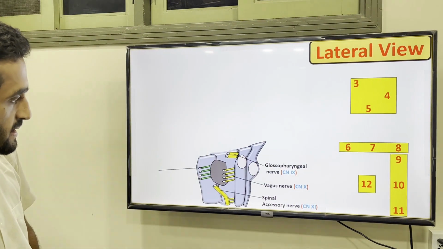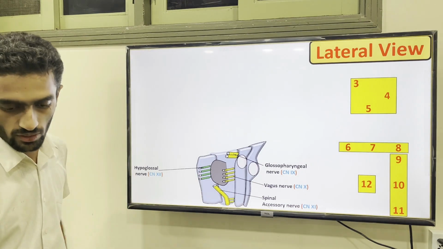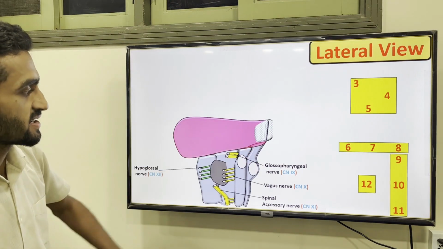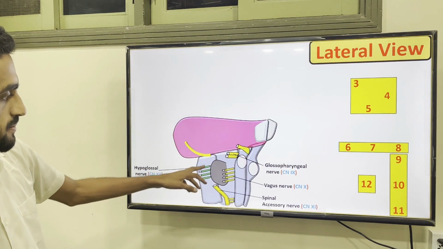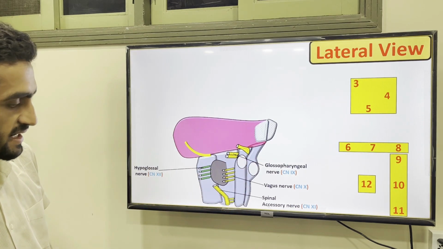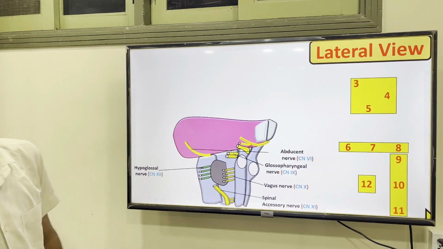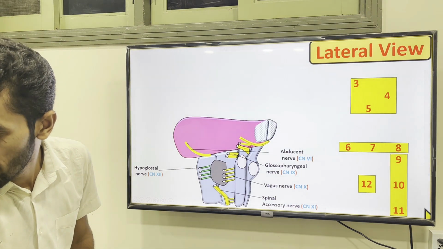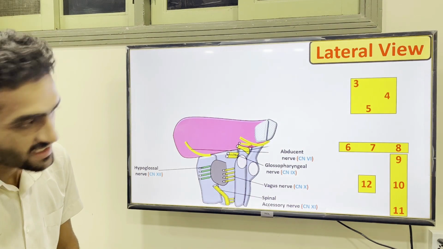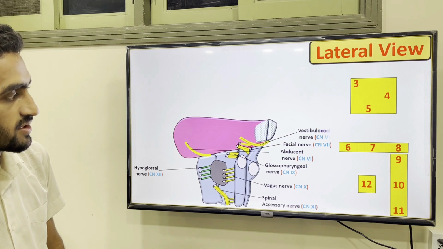Here is your hypoglossal, the medial one, and the olivary. If you see here, this is the pons part, and the peduncles are right here. This nerve, medial to lateral: the 6th, 7th, and 8th cranial nerves are present. The 6th is the abducent, and the 7th is the facial. The 8th is the vestibulocochlear. So this is your vestibulocochlear.